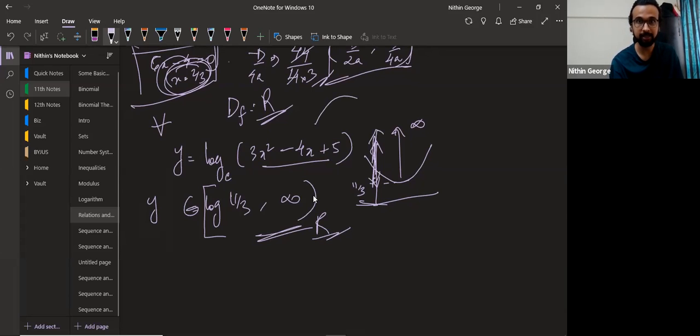Now that is the value of the quadratic, and that is inputted to log. This is given to log as an input, and that is the value of y we are interested in. That is the range we are looking for. Range of this quadratic will be 11 by 3 to infinity. Range of this function will be log of 11 by 3 to log of infinity, which comes out to infinity. Got this? Guys, did you get this? Any doubts here?